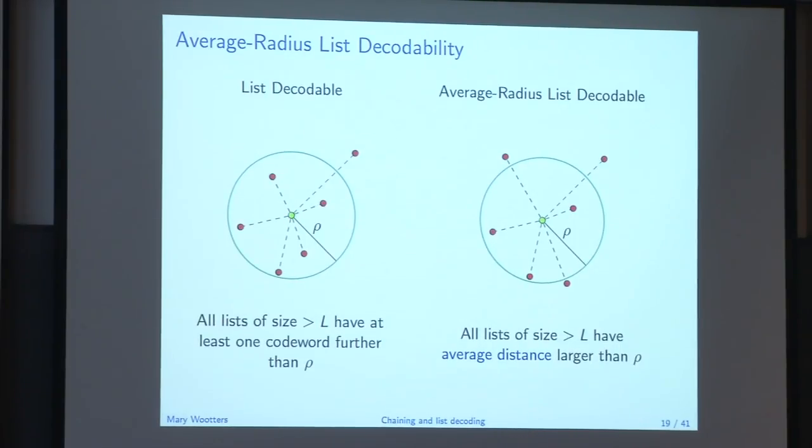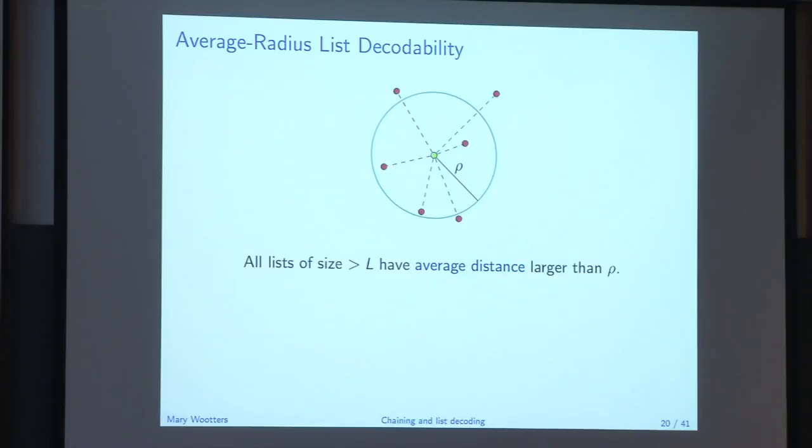So a strengthening of this is to replace the maximum with an average. So say all lists of size greater than L have average distance from their center at least rho. I'm just saying instead of having one guy outside the ball, if I look at the average distance to the center, that average better be bigger than the radius of the ball. The average is always less than the maximum, so this is a stronger definition. If I can prove average radius list decodability, then I can prove list decodability. So this is what we're going to end up proving.